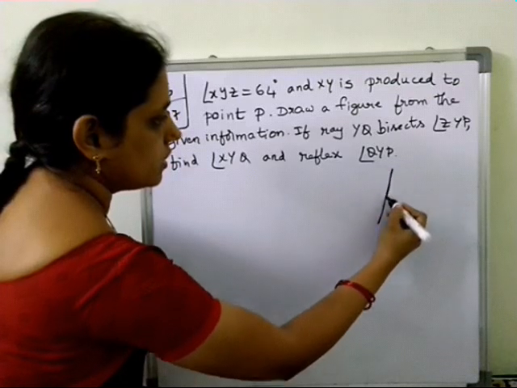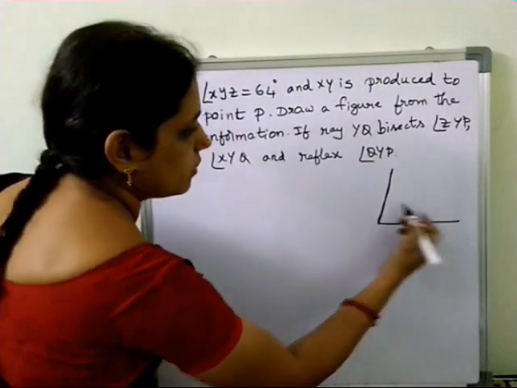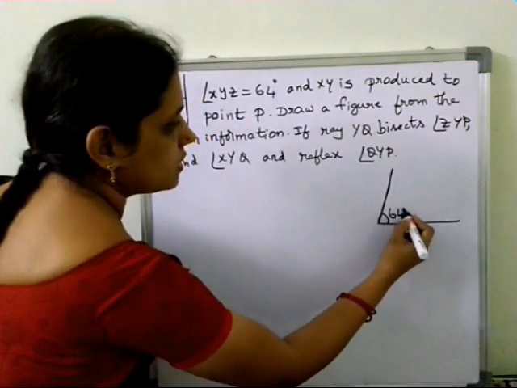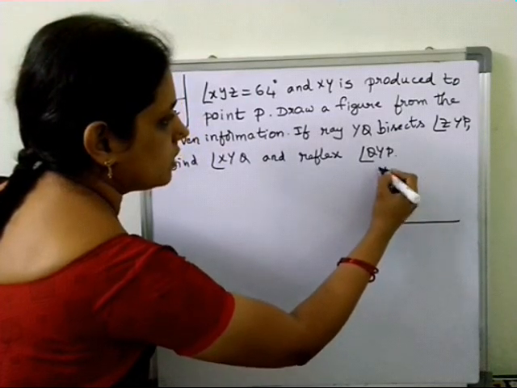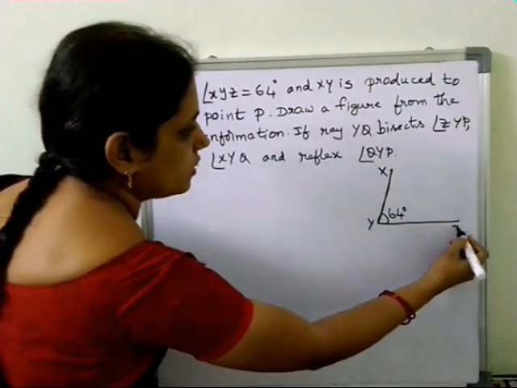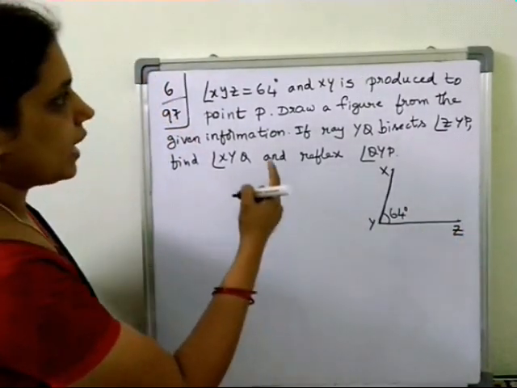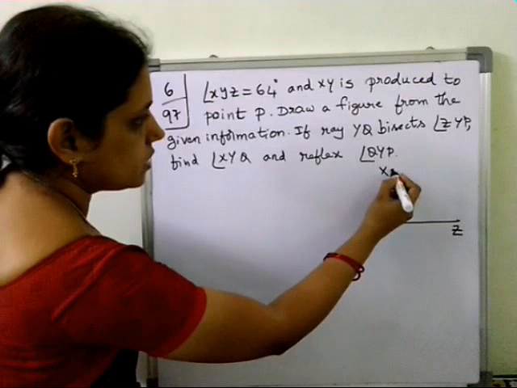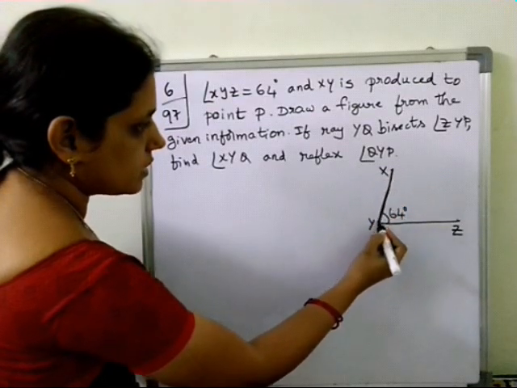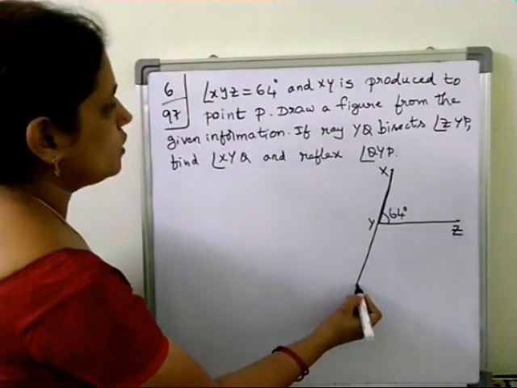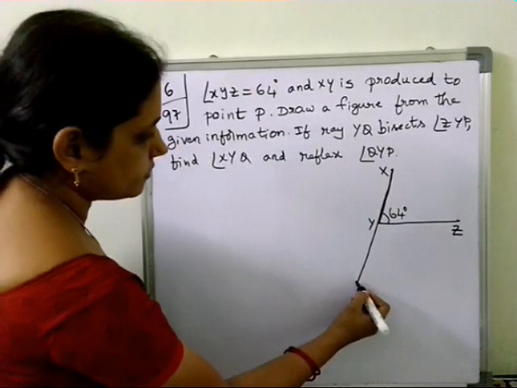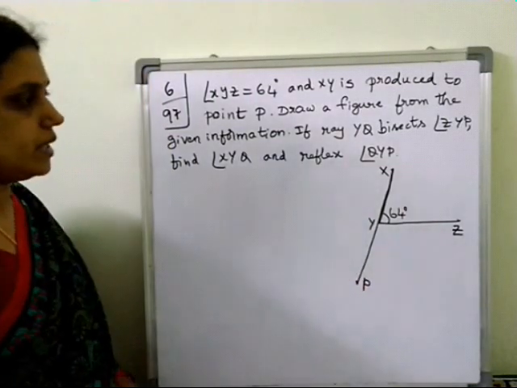Now XY is produced, extended like this to point P. Somewhere the point P is there.